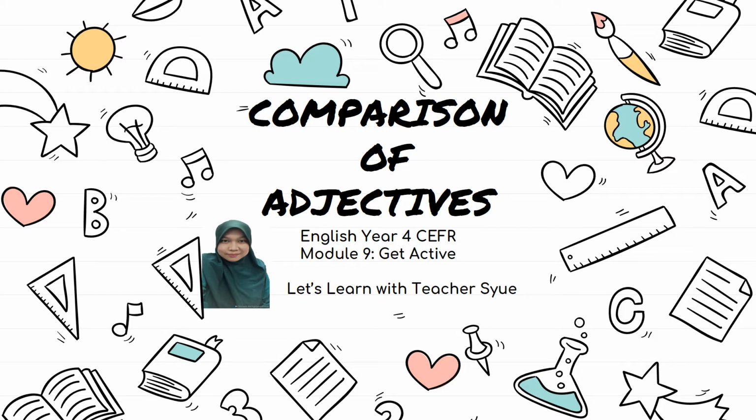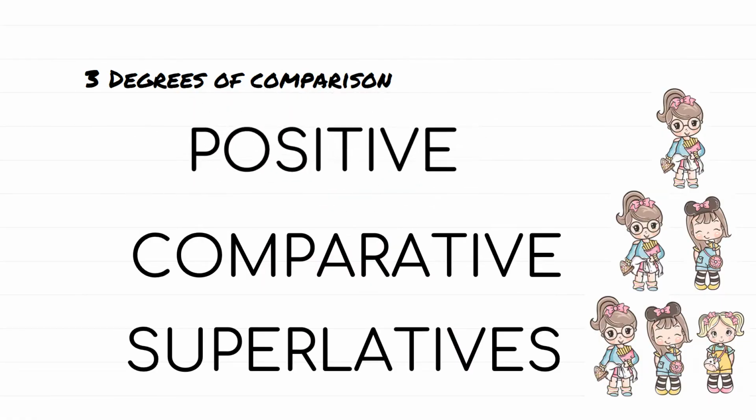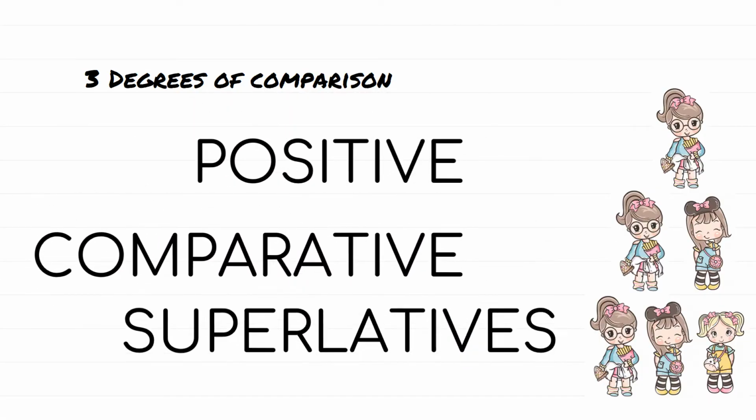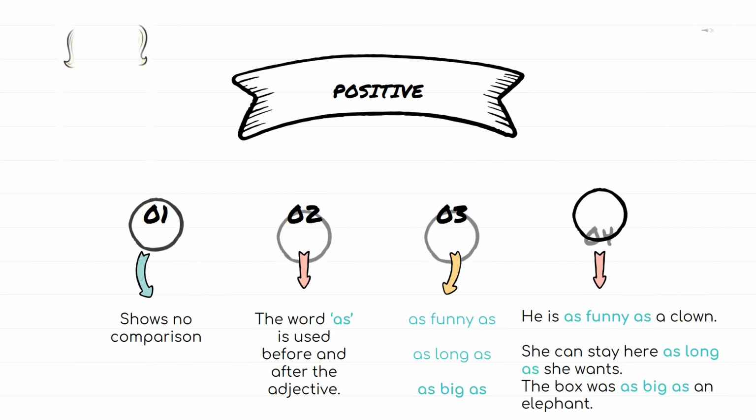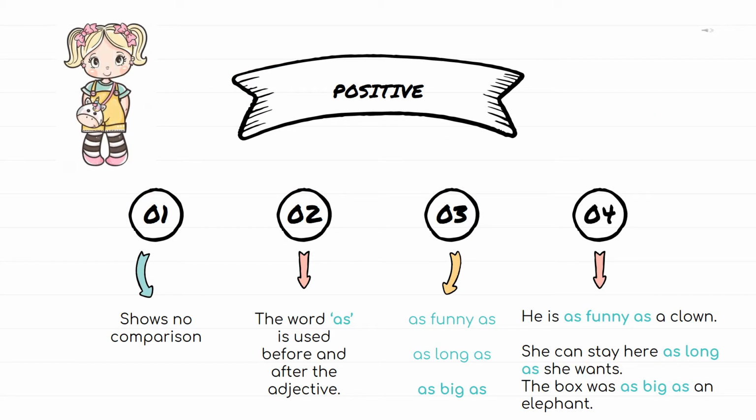In today's lesson, we will learn more about comparison of adjectives. There are 3 degrees of comparison of adjectives. Positive shows no comparison, and usually there will be the word "as" used before and after the adjective. For example, he is as funny as a clown. Funny is a positive adjective.